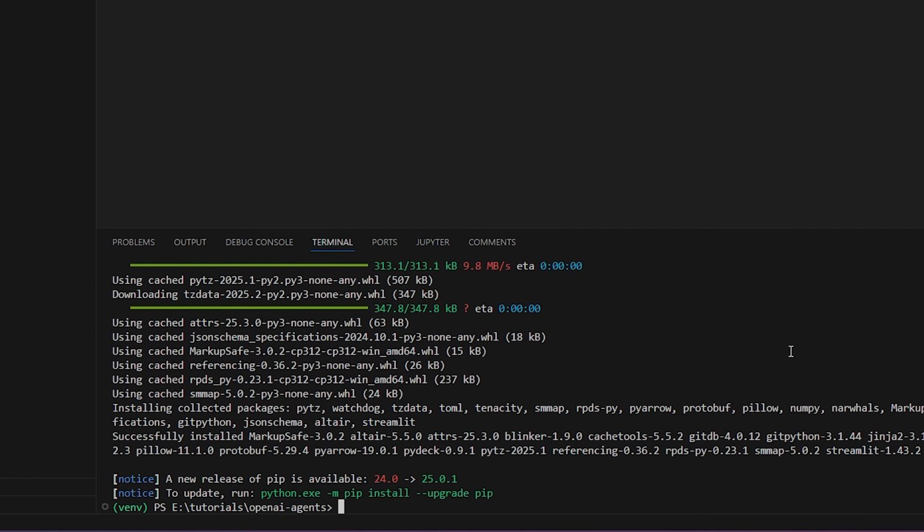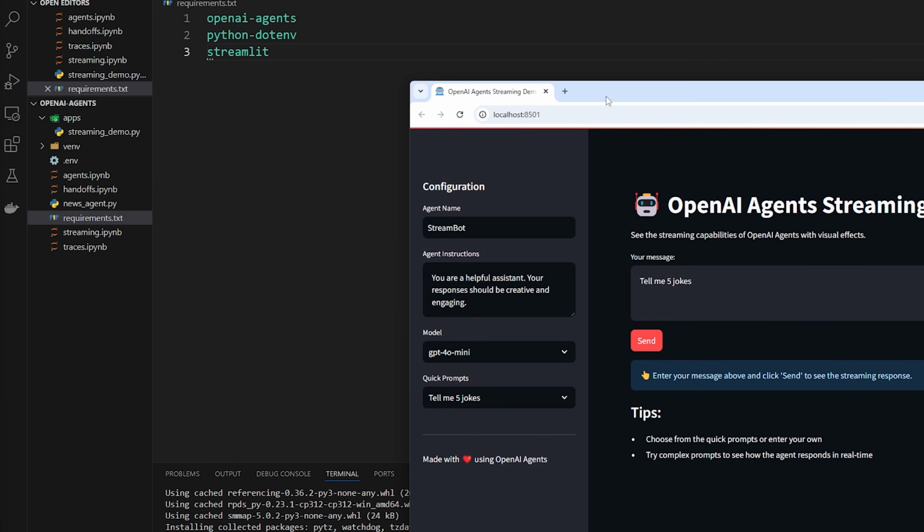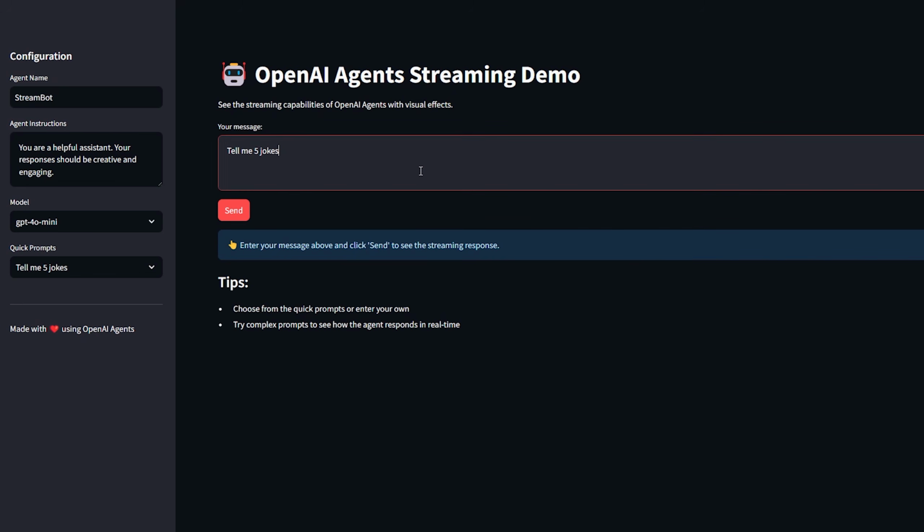Okay, all done. So now we can run it by doing streamlit run, and then the actual file, so we'll do apps and then streaming_demo. Let's try it out. What this will do is automatically open up the app in a browser window, which is really cool. And here it is. On the left side, you can see the configuration for the agent: the agent name, the agent instructions, a very basic one here, and you can also choose the model, so you can see the differences between the models.